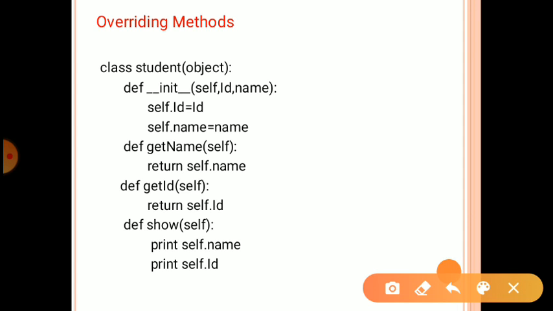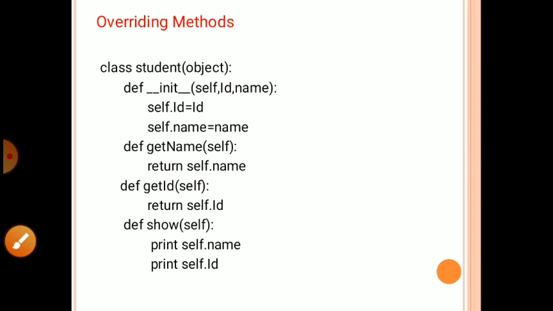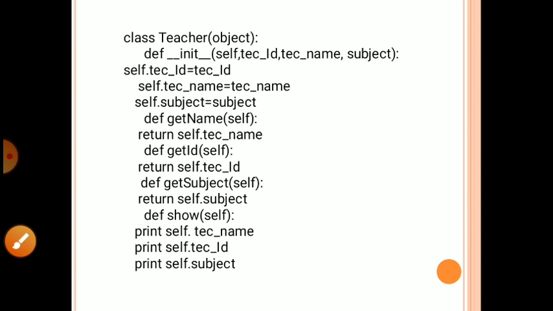First we declare a parent class, a Student class, and we pass the arguments. Here we define one function, the init function, with self, id and name. Here we access self.id equal to id, self.name equal to name. Then we take three functions: the first two return the values, and the third one shows the id and name.